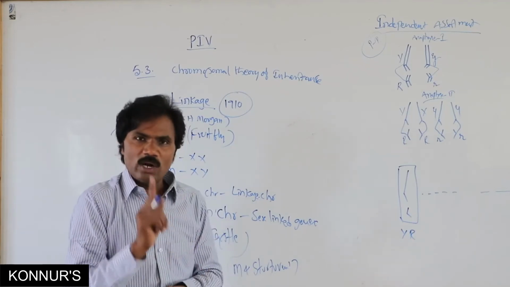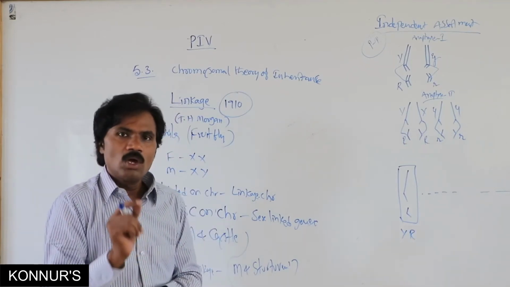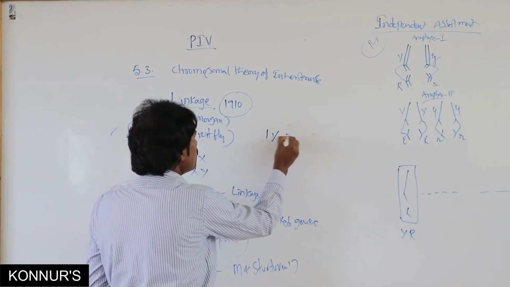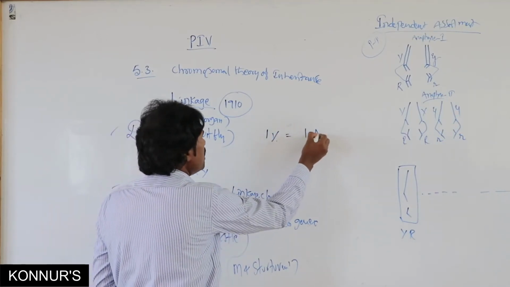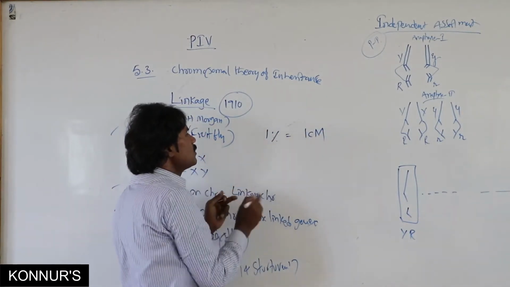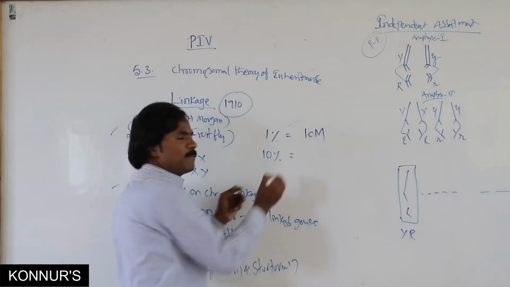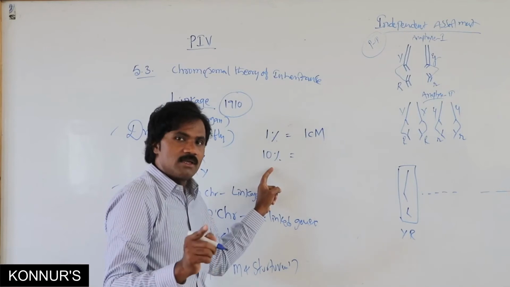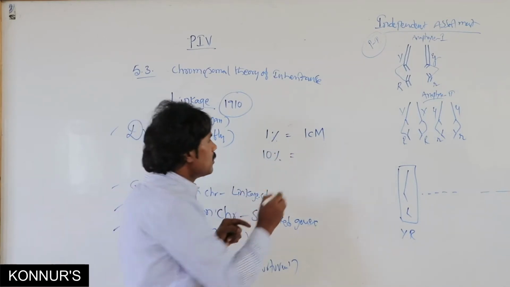1% is equivalent to 1 centimorgan. Suppose 10% of recombinants, that is 10 decimorgan.